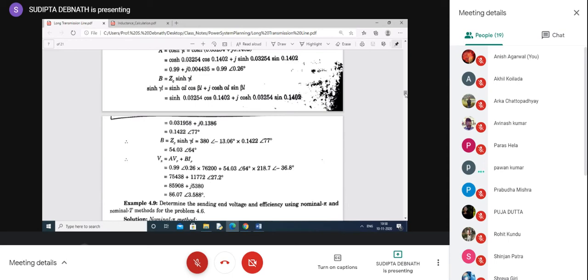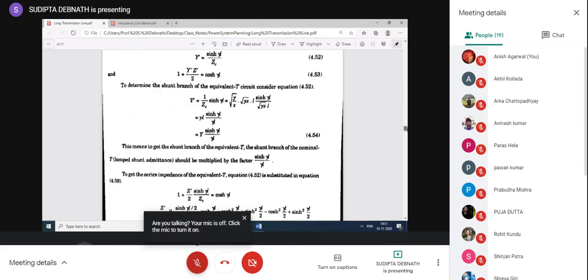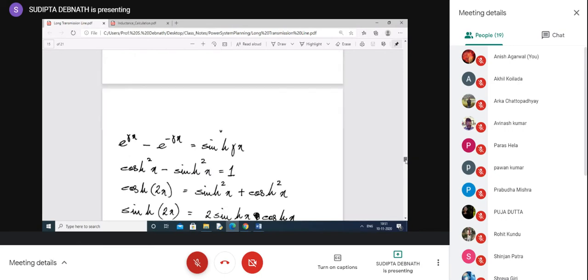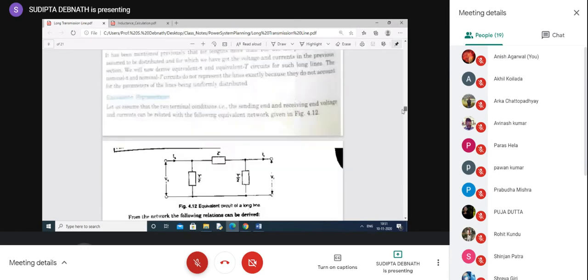Okay, you can use exponential functions, but the beauty is that in most of the problems you will find that the real part is absent. If we consider a lossless line, then you will find that you have only the beta part. The gamma part is very negligible. If only the beta part exists, then this hyperbolic function becomes only normal cosine and sine trigonometric functions. So it's better to know all the forms. Then it's up to you.